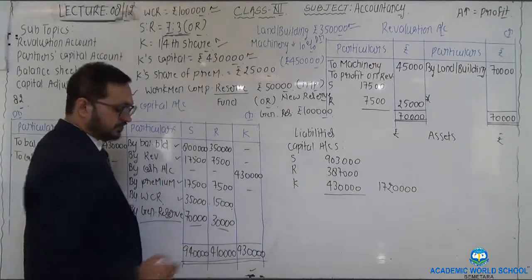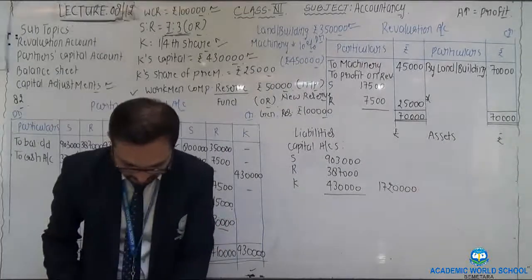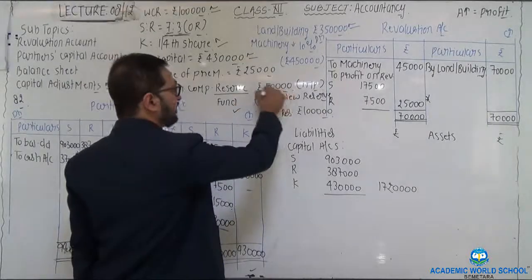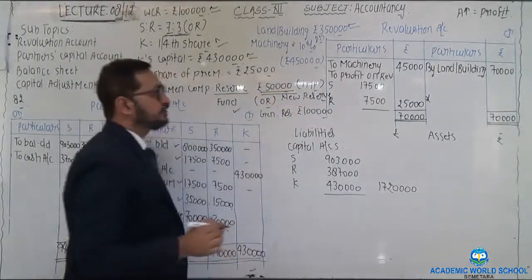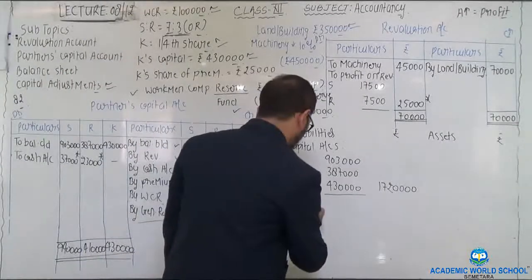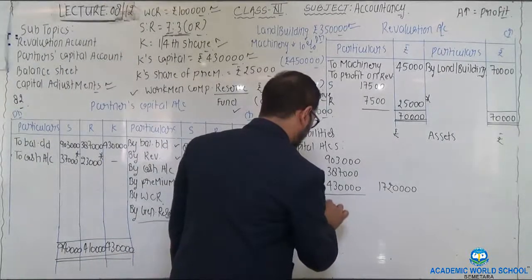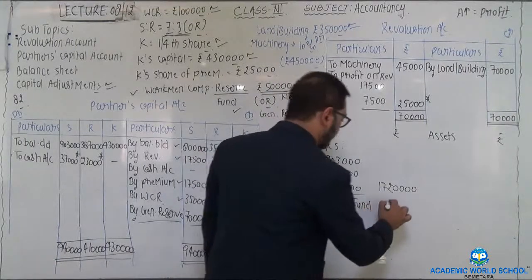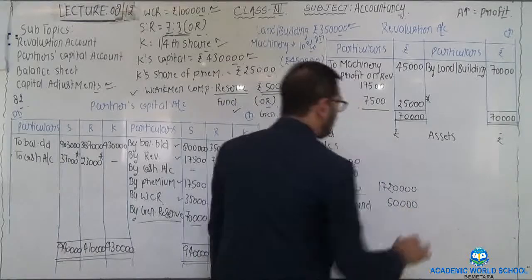After that, general reserve is given in the balance sheet, which we have already distributed in partners' capital in their respective old ratio. After that, workmen compensation fund. Workmen compensation fund of rupees 50,000 is still to be provided in the partnership concern. So write workmen compensation fund of rupees 50,000.